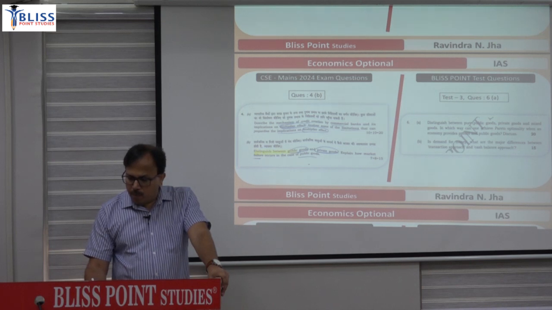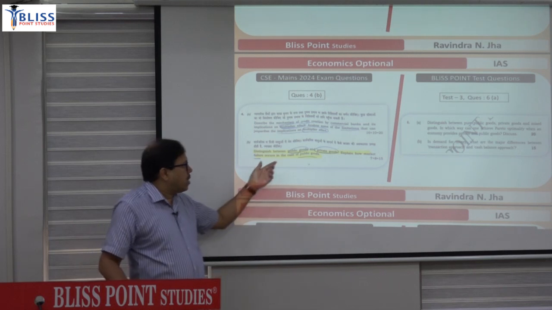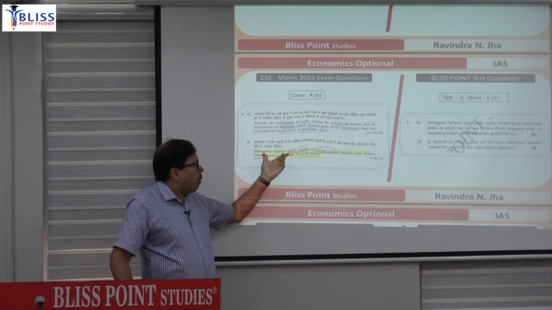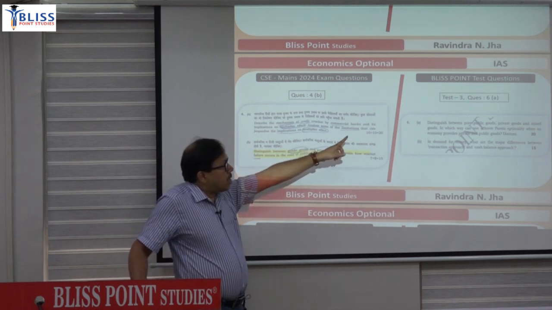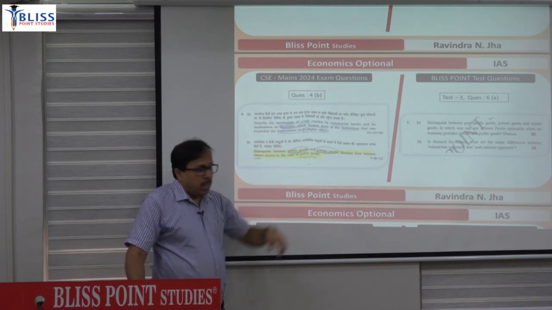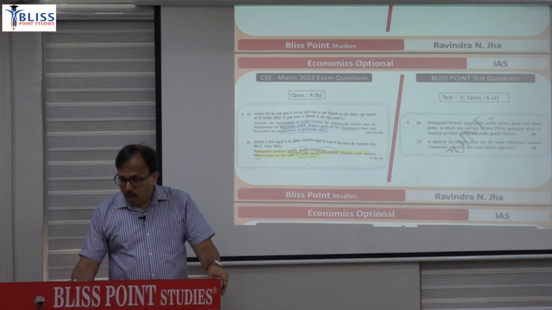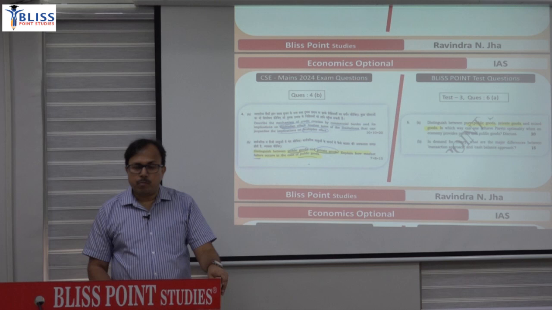The question was: distinguish between public good and private good and explain how the market will fail in the case of public good. तो public good और private good के बीच का difference पूछा गया. And you find that question in test number 3, question number 6a: distinguish between public good, private good and mixed good.